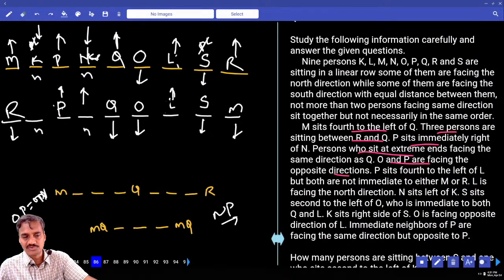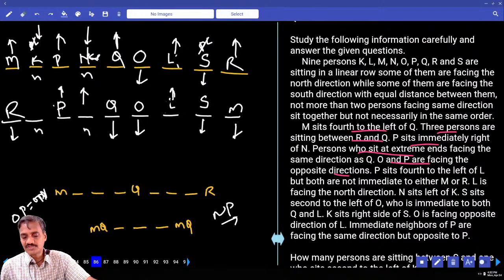L is facing towards the north direction. N is to the left hand side of K. The next one: S is second to the left of O, and O is immediate to Q and L. And K is to the right hand side of S. That is also valid.